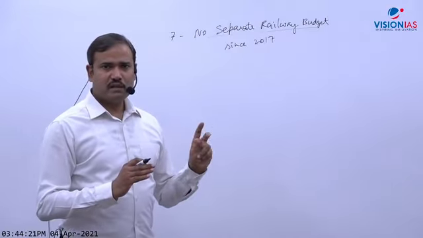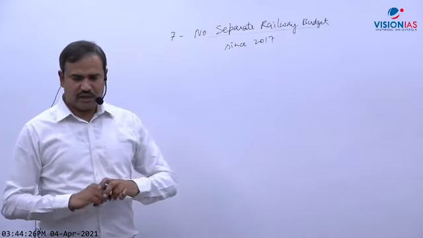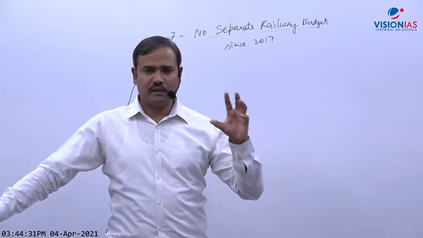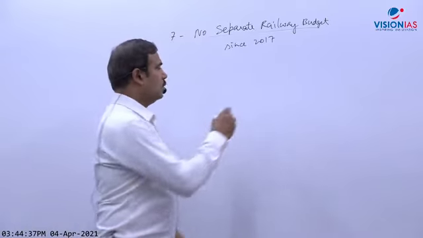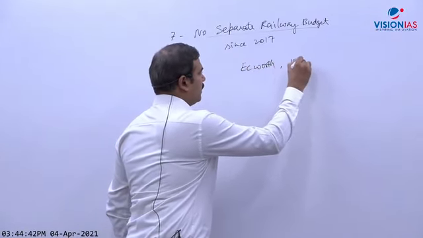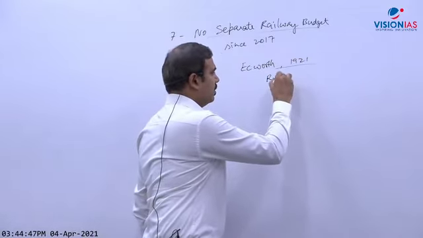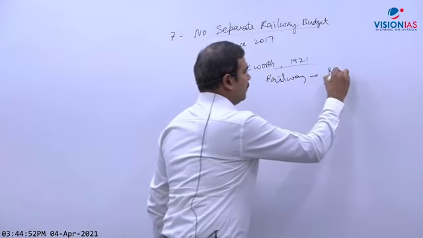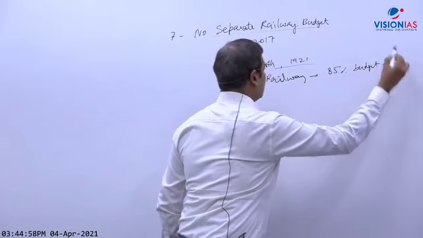And why is it abandoned? Because earlier, when the separate railway budget was introduced, the Ackworth committee gave a suggestion in 1921 that there should be a separate railway budget. At that time, railway accounted for 85% of the total government expenditure. So the Ackworth committee in 1921 suggested it because railways accounted for 85% of the budget expenditure.